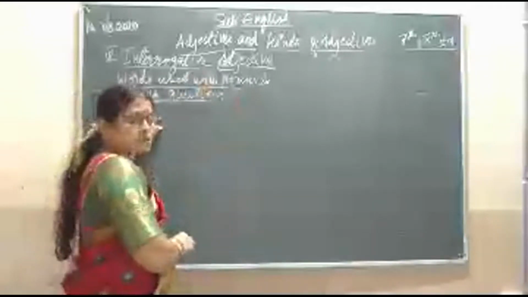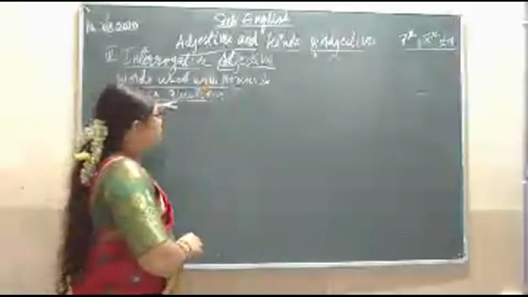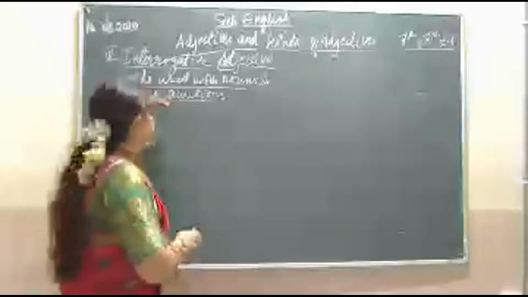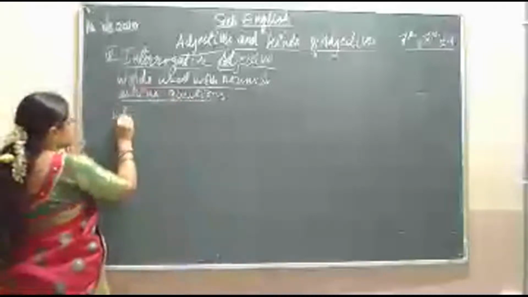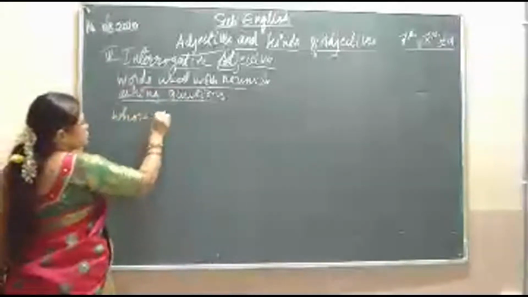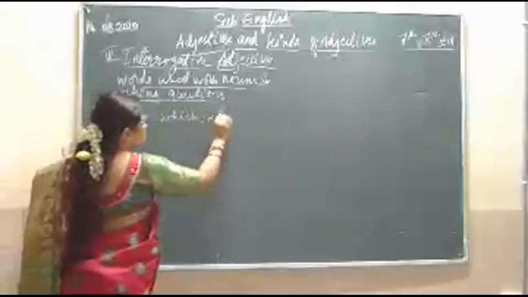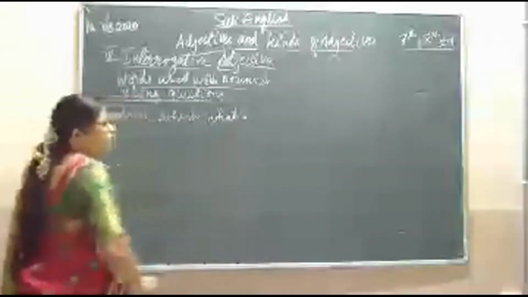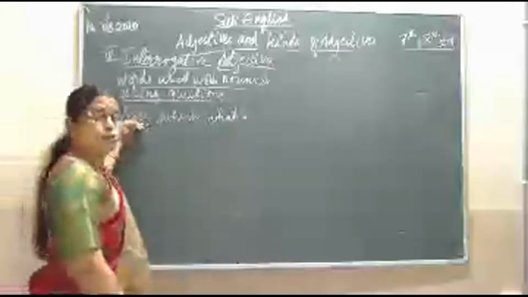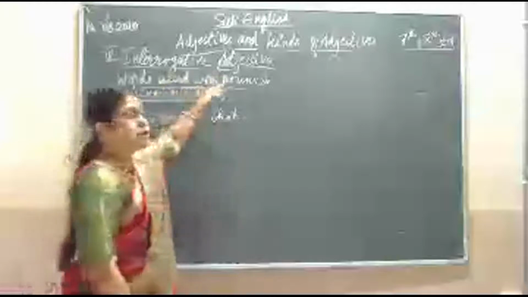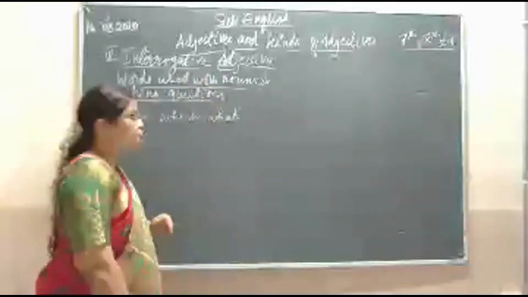So there are some adjectives which we use as interrogative adjectives, such as whose, which, and what.